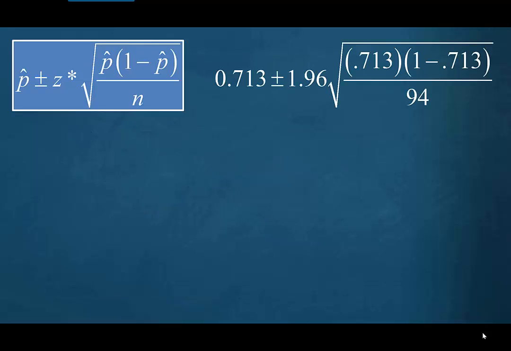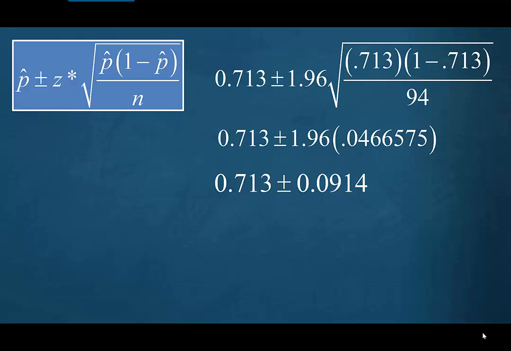Plugging that in, we're going to get 0.713 plus or minus 1.96 times the square root of 0.713 times 1 minus 0.713 all over 94. Crunching out, that standard error term is going to be 0.0466575. Again, I'm cautious about rounding that too soon. Multiplying that gives us our margin of error, which is 0.0914.